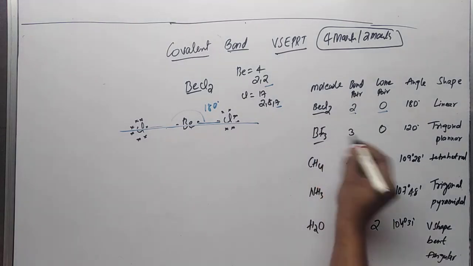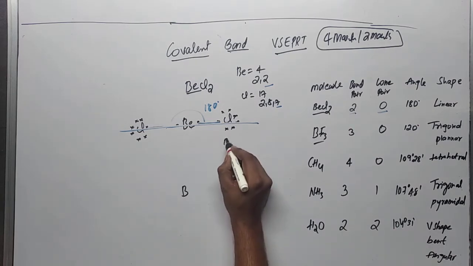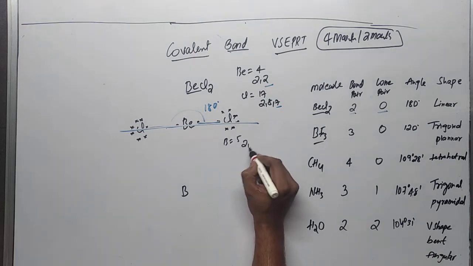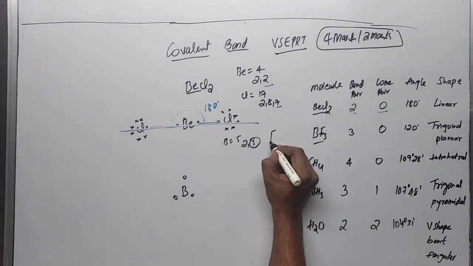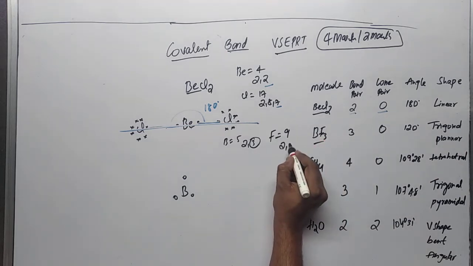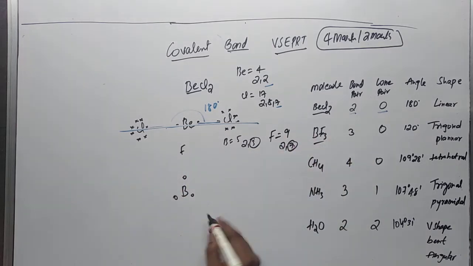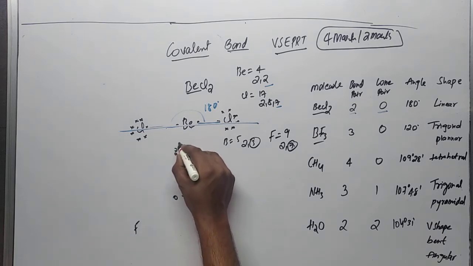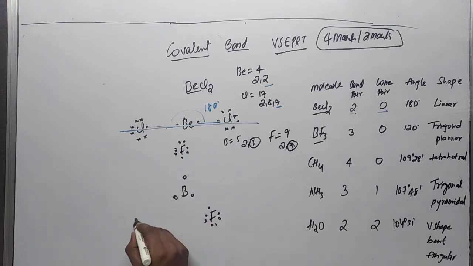If I talk about BF3, boron trifluoride, boron is the central atom, and boron atomic number is 5. If I try to write the Lewis dot structure, in the last shell we have 3 electrons. We have 3 fluorines, and each fluorine atomic number is 9. In the last shell we have 7 electrons. So here we have 3 fluorines, I am writing the 3 fluorines in 3 directions. Each fluorine has 7 electrons in the last shell, and each fluorine wants to become stable.